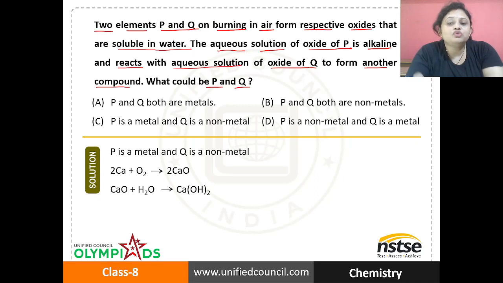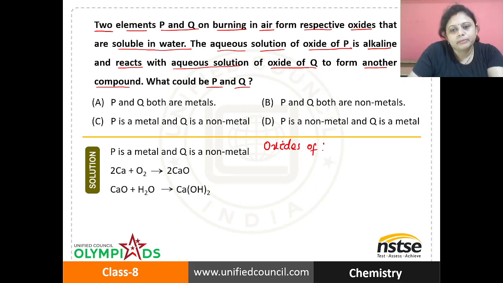So the aqueous solution of oxide of P is alkaline. What is alkaline? The base which is soluble in water is alkaline. So its nature is alkaline.